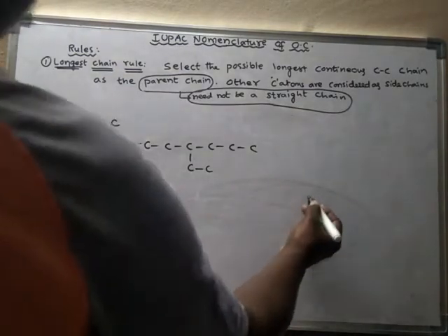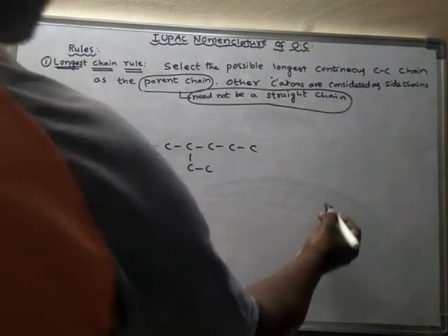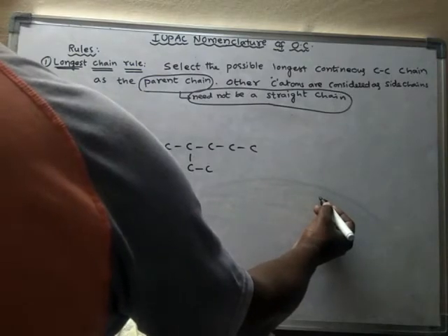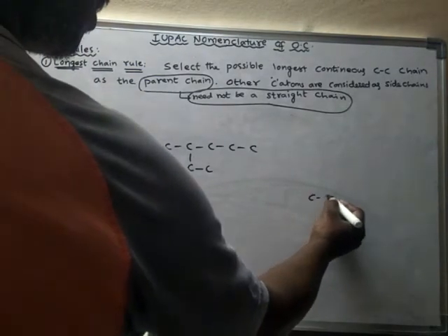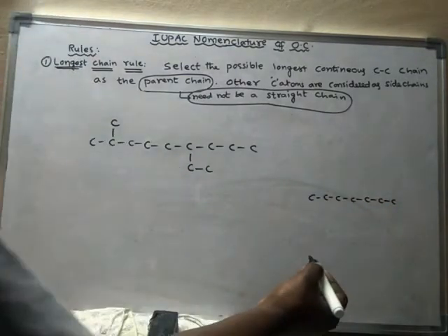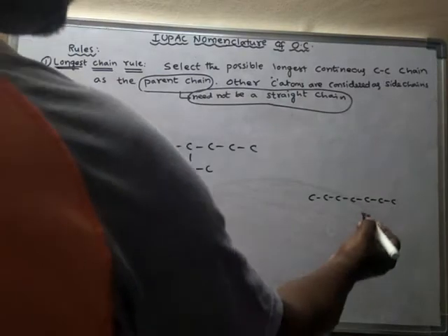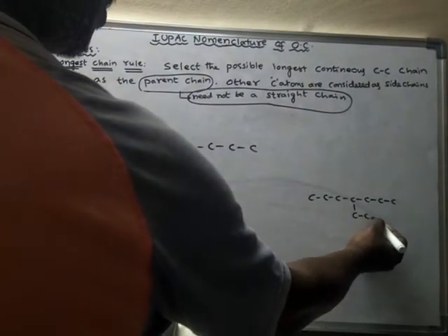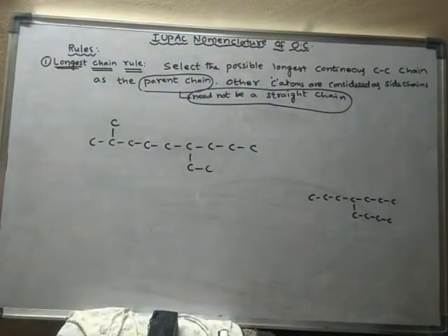We have already seen this in our previous example.